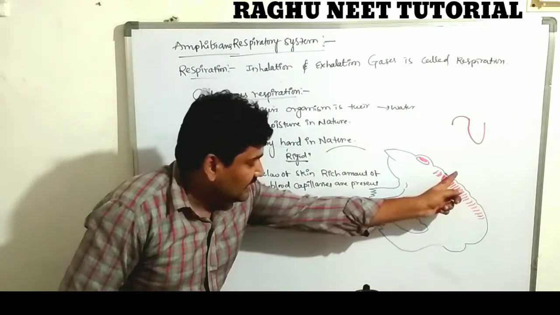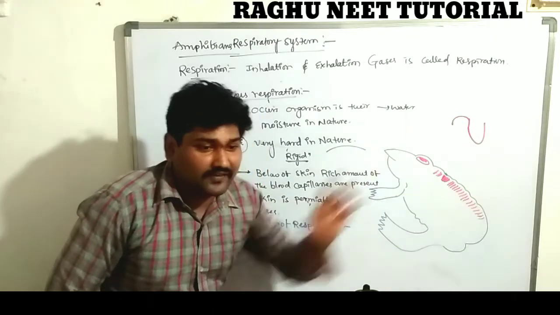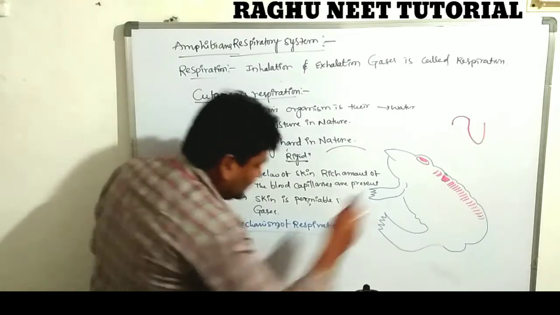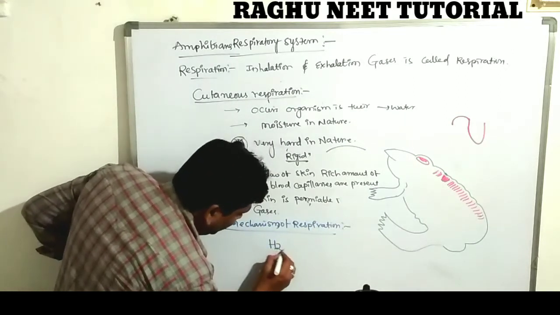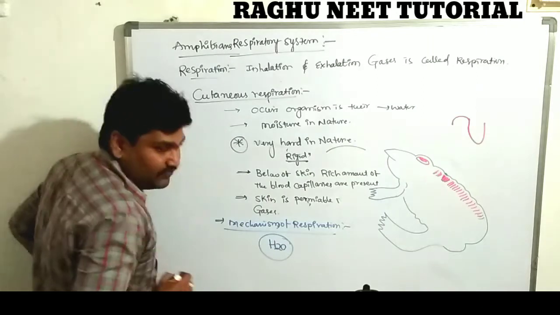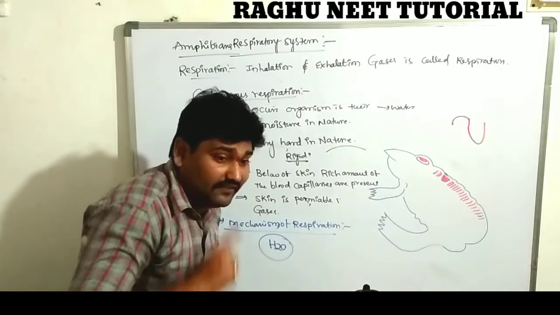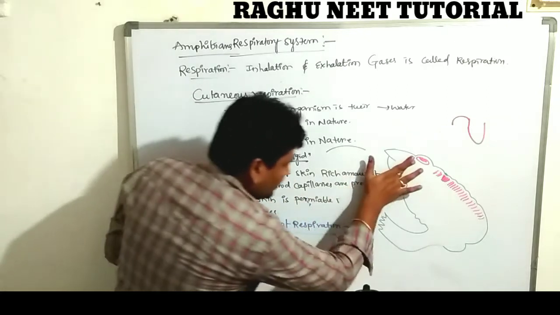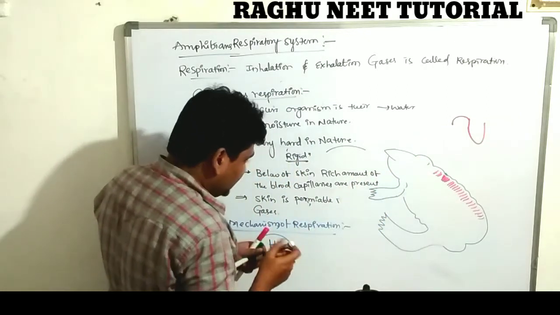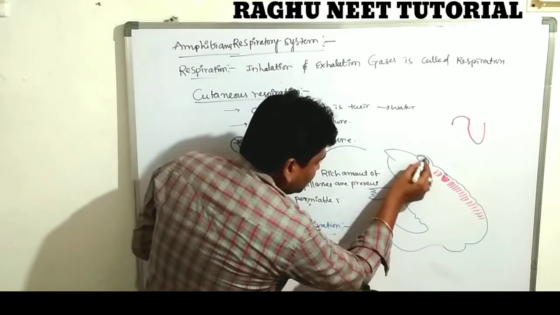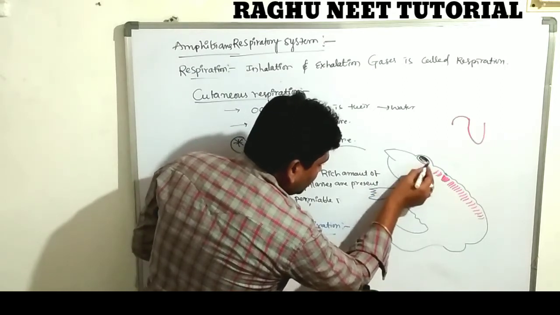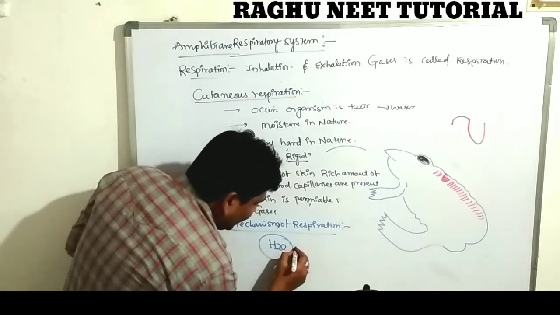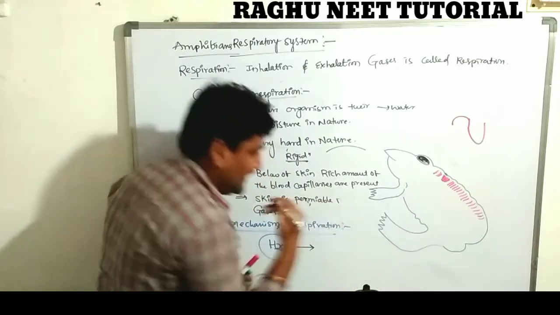The water contains a lot of oxygen in dissolved state. Water's chemical formula is H2O, and the water contains more oxygen in dissolved state. Are you clear? Yes, a lot of oxygen is there in dissolved state.